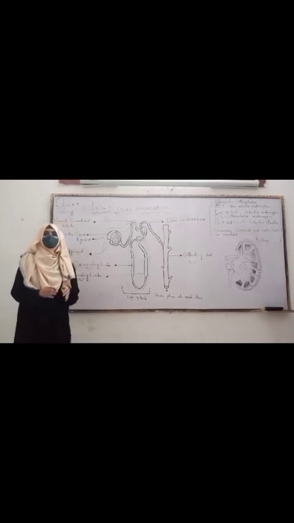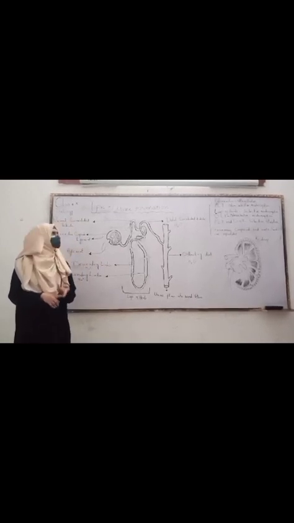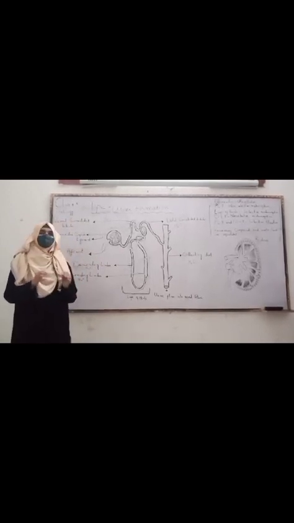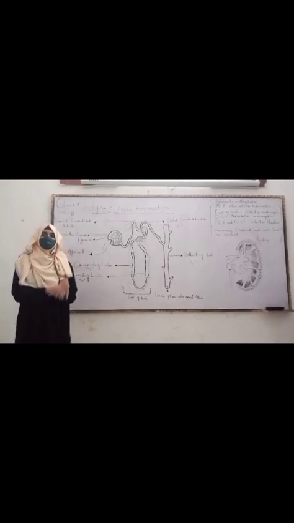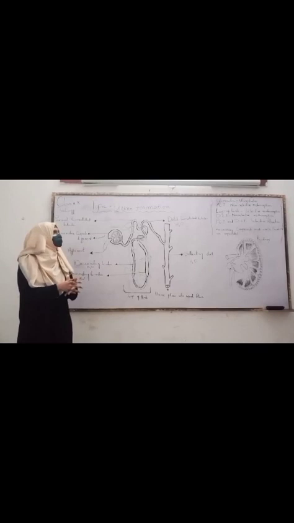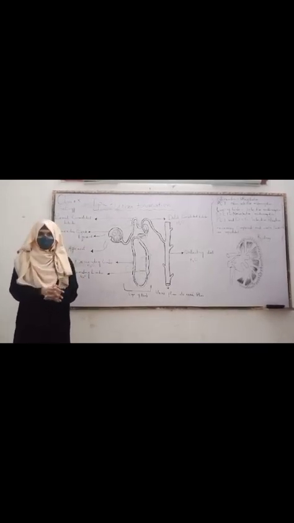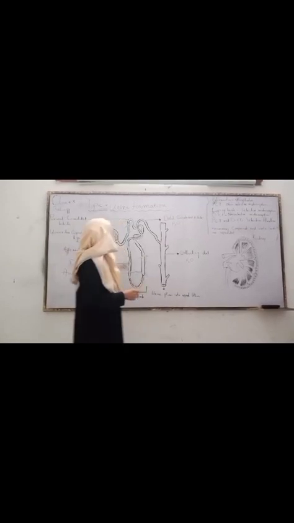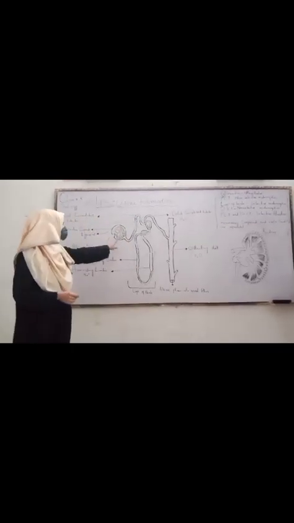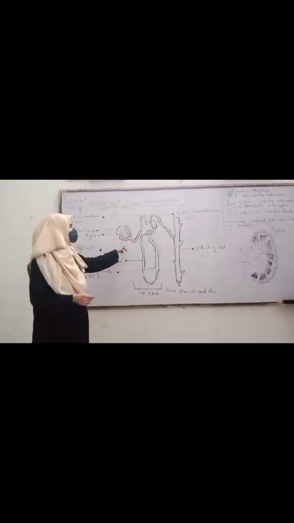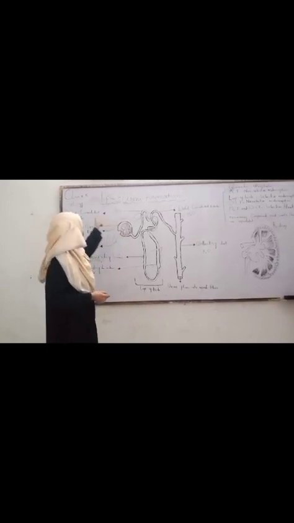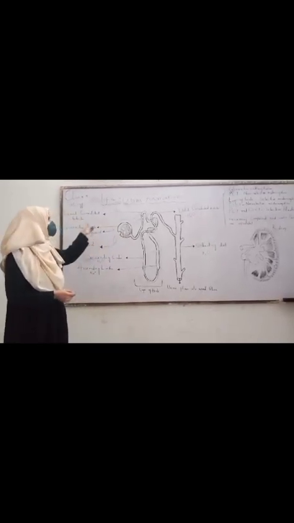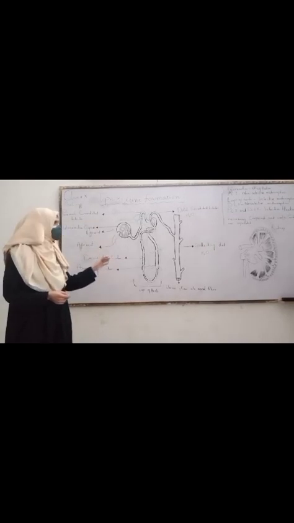The filtration is further divided into ultrafiltration and selective filtration. The same goes for reabsorption. It is further divided into selective and non-selective reabsorption. Now, the glomerulus is where the ultrafiltration takes place. This is glomerulus. Here, the ultrafiltration takes place, and then in proximal convoluted tubule, the non-selective reabsorption takes place.